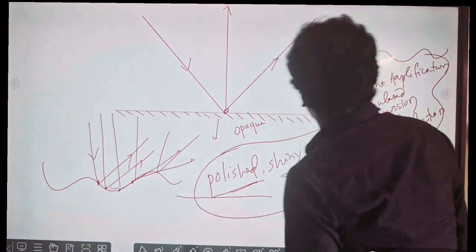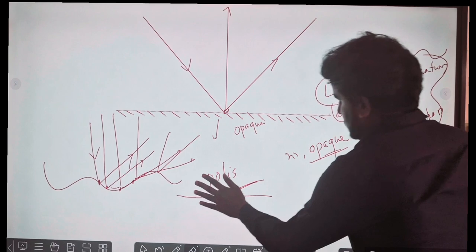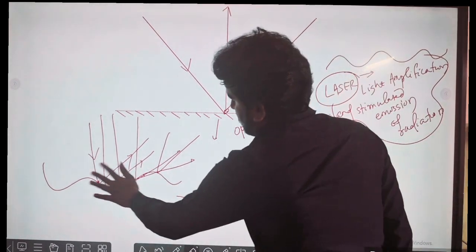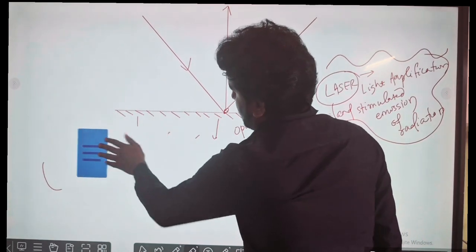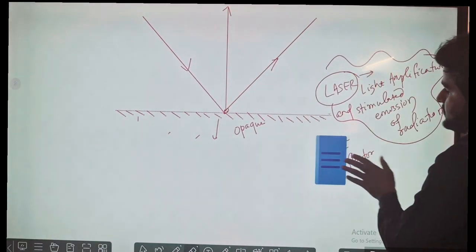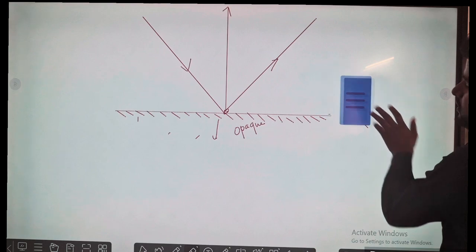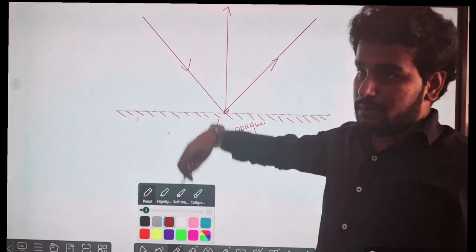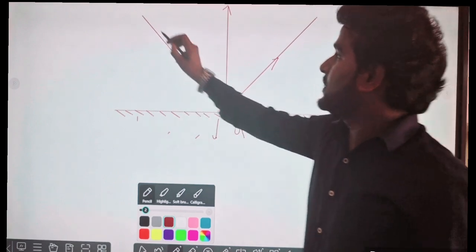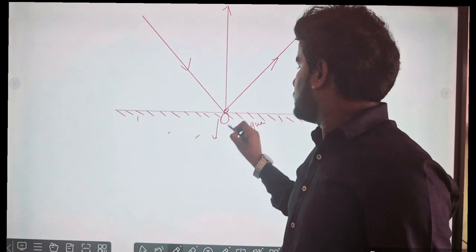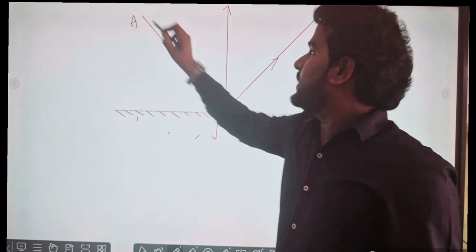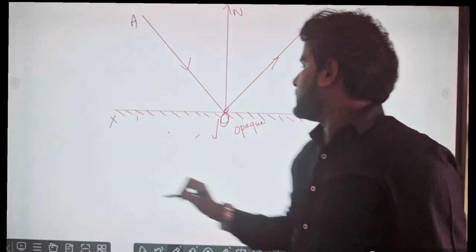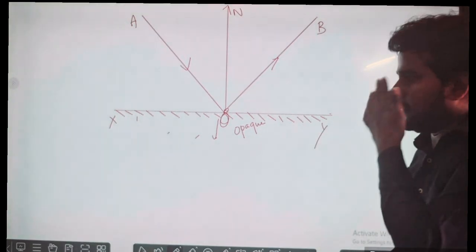Okay, the basics. Then we will go to the mathematical concept. What is to be understood for understanding the reflection of light? For reflection of light, we should understand, remember, and recognize the different parts. Suppose this point is O, this is A, this is P, this is N, this is X, this is Y.